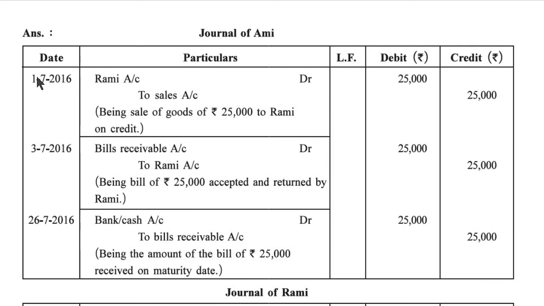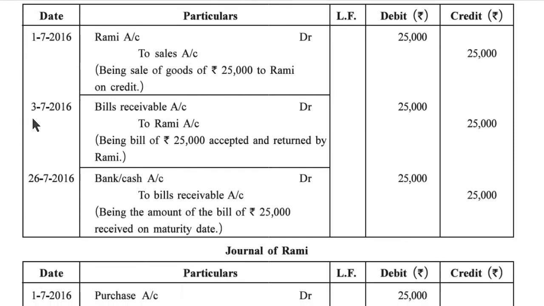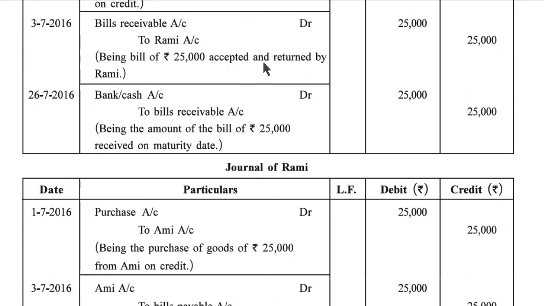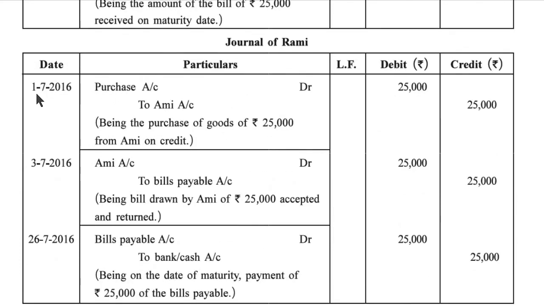Journal of Ami. 1st July 2016. Rami account debit 25,000 to sales account 25,000, being sales of goods of rupees 25,000 to Rami on credit. 3rd July 2016. Bills receivable account debit 25,000 to Rami account 25,000, being bill of rupees 25,000 accepted and returned by Rami. 26th July 2016. Bank or cash account debit to bills receivable account 25,000, being the amount of bill of rupees 25,000 received on maturity date.